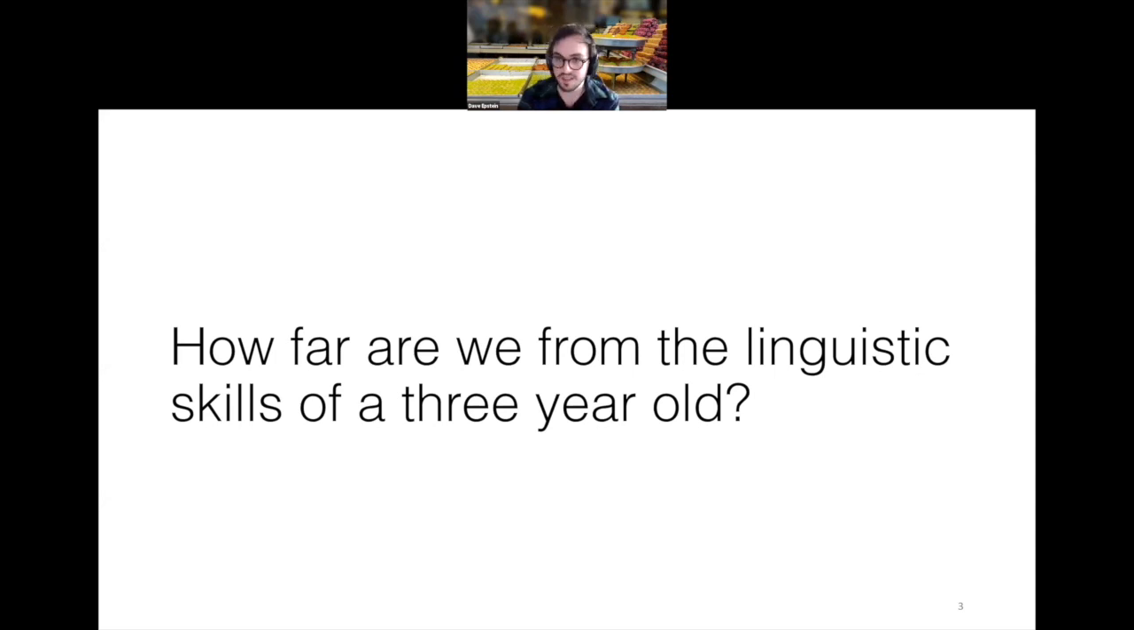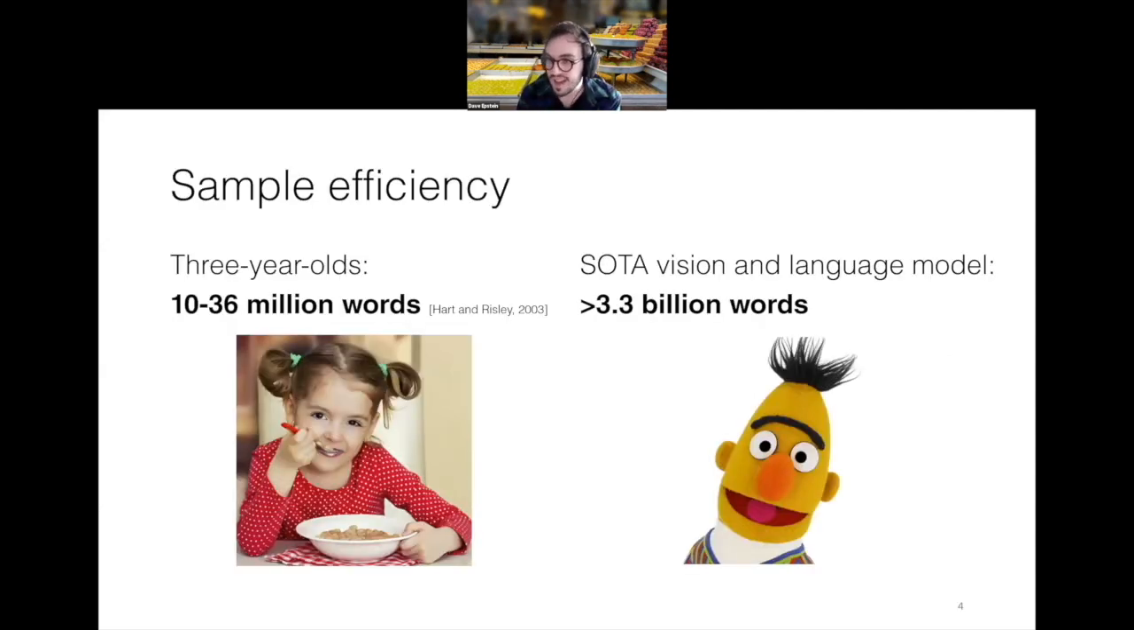But we're interested in 3 specific axes along which we think there's significant progress to be made, and that we think the tools that we have in machine learning can tackle. So the first axis that I think is interesting is the sample efficiency. 3-year-olds are estimated to hear around between 10 and 40 million words by the time they reach that age, whereas all of these state-of-the-art models that are breaking records on a bunch of different tasks are looking at orders of magnitude more data than that.